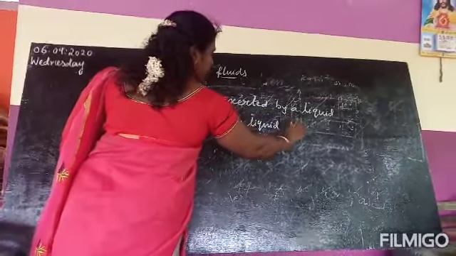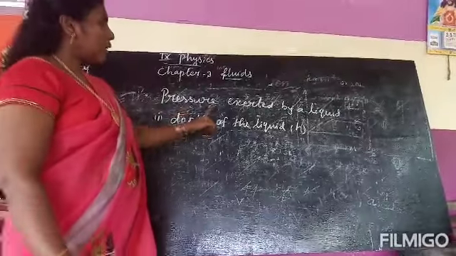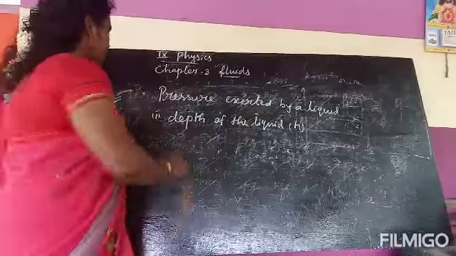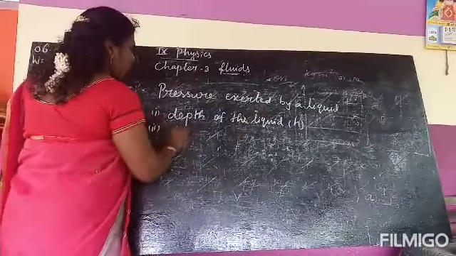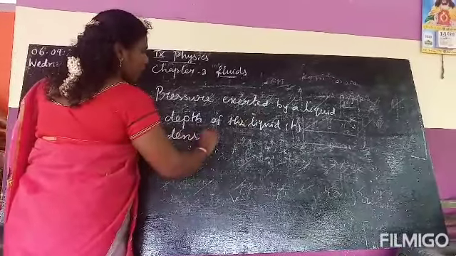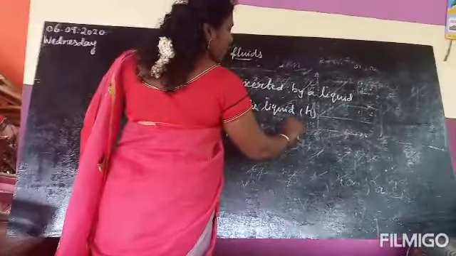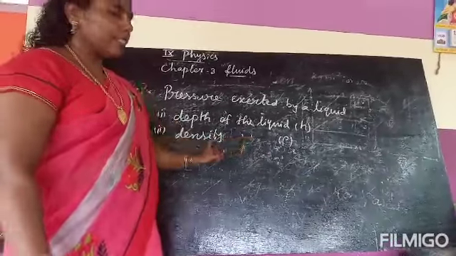Denote the letter H. The pressure depends on three factors. First, the depth of the liquid. Second, the density of the liquid, denoted by the letter rho.